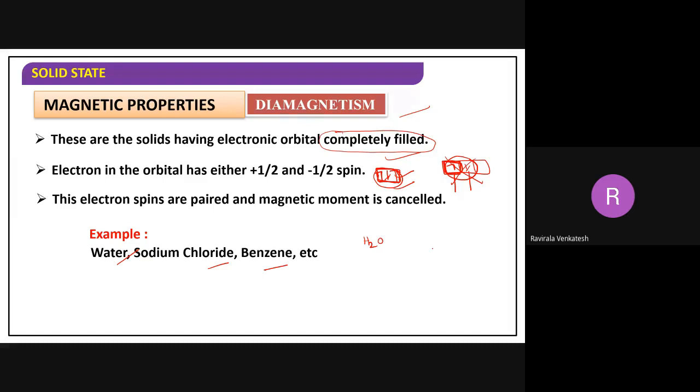H2O? No. See, one electron from hydrogen, one electron from oxygen. Now the remaining electrons here are paired electrons. Their bond is formed. This is a lone pair. This is also a lone pair. This one is a bond pair. Pair itself means cancelled. Are you having any single electron here? No. Therefore, these all come under diamagnetism. So the examples we can take are water, sodium chloride, benzene.